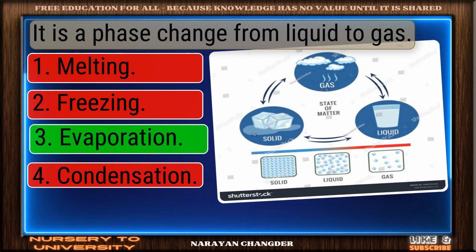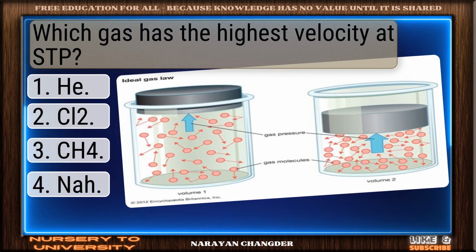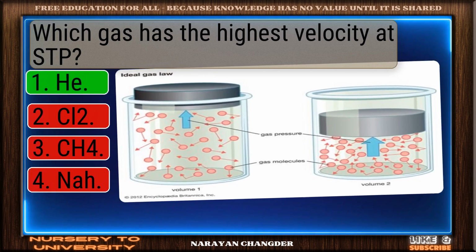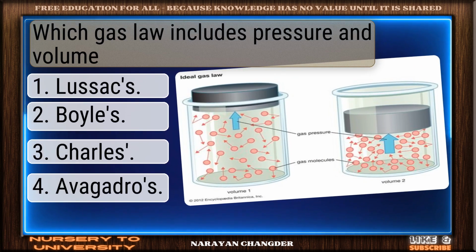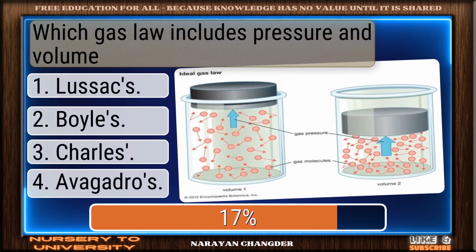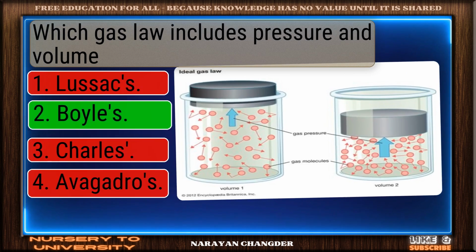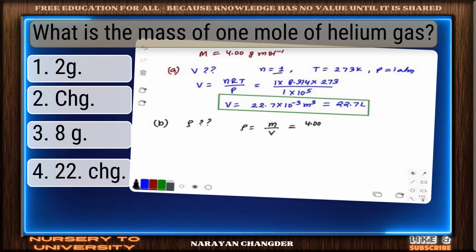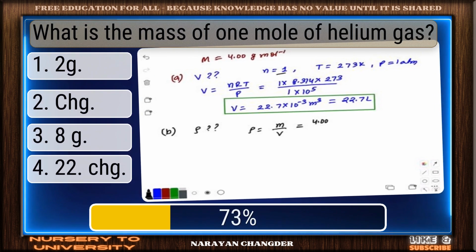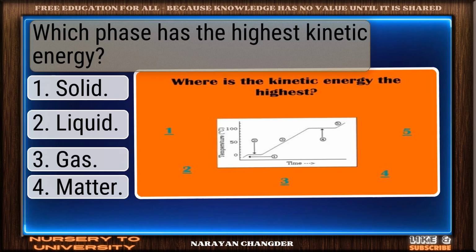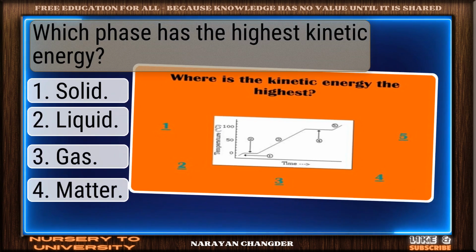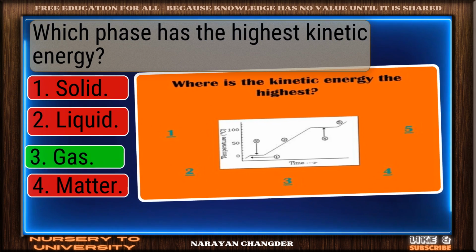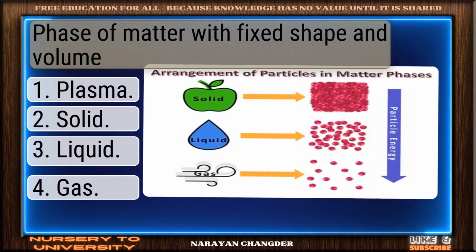Well expressed, evaporation. Which gas has the highest velocity at STP? Helium. Which gas law includes pressure and volume? Excellent work, Boyle's. What is the mass of 1 mole of helium gas? Well done. Which phase has the highest kinetic energy? Correct response, gas. Phase of matter with fixed shape and volume.